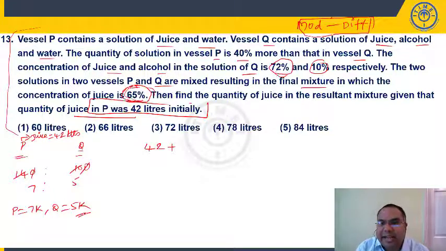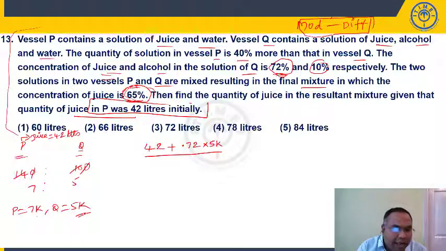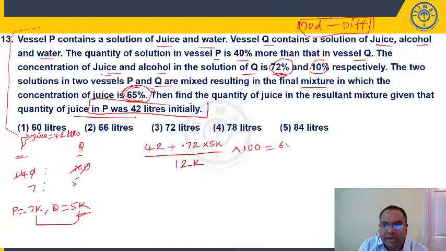In that 72% is what? Your juice percentage. So juice will be 72% is 0.72, 72 by 100 into 5K by total. I am mixing P and Q, total should be 12K, percentage is into 100 is equal to 65. Now see here students, 5 13s, 5 goes 20 times. Again 4 5s, 4 goes 3 times.